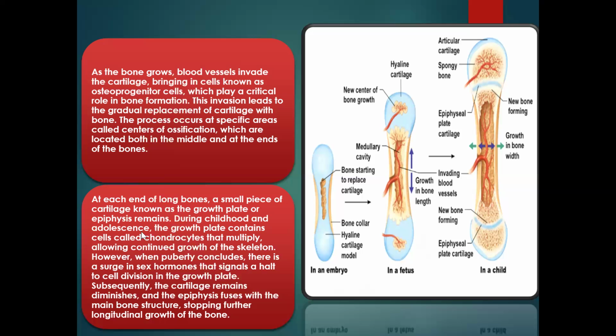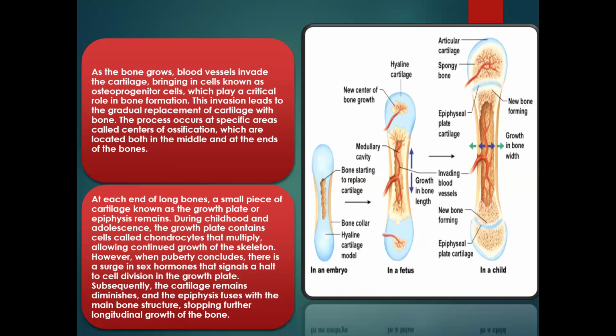At each end of the long bones, a small piece of cartilage known as the growth plate or epiphysis remains. During childhood and adolescence, the growth plate contains cells called chondrocytes. Chondrocytes tells you about cartilage, cartilaginous cells. It contains chondrocytes that multiply, allowing for continued growth of the skeleton, like we said earlier.